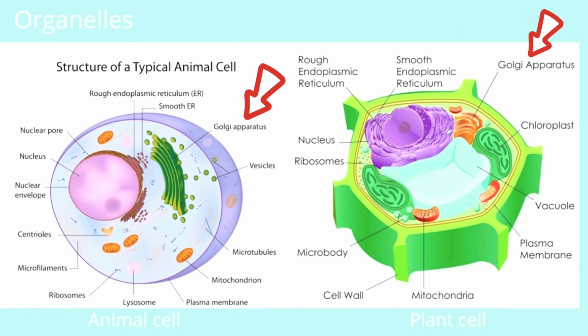Golgi apparatus. The primary function of the Golgi apparatus is to process and package the macromolecules such as proteins and lipids that are synthesized by the cell. Lysosomes contain digestive enzymes. Peroxisomes have enzymes that rid the cell of toxic peroxides. Vacuoles usually can be found in plant cells, and they are membrane-bound organelles that store water.